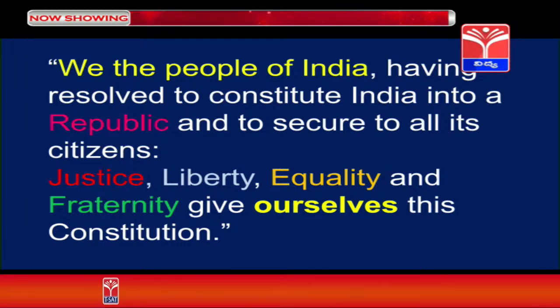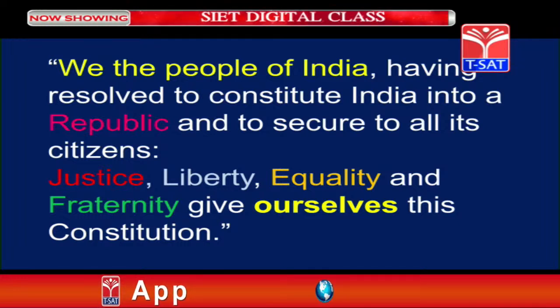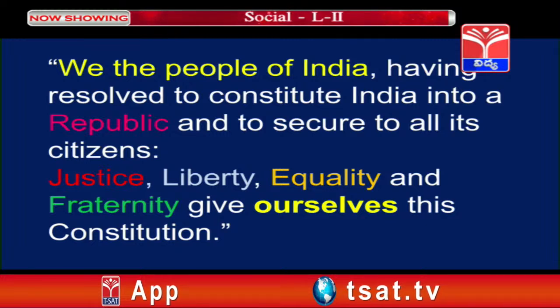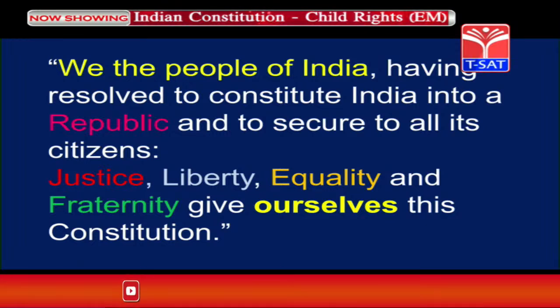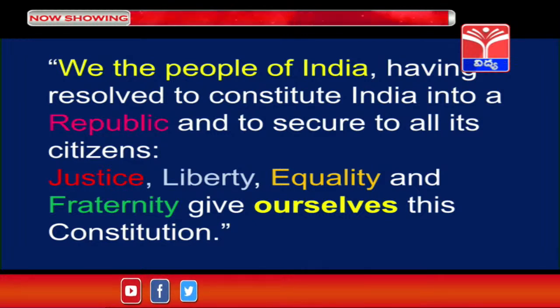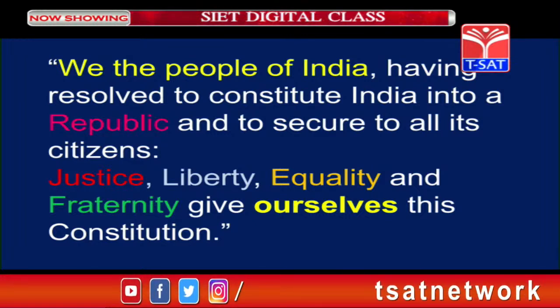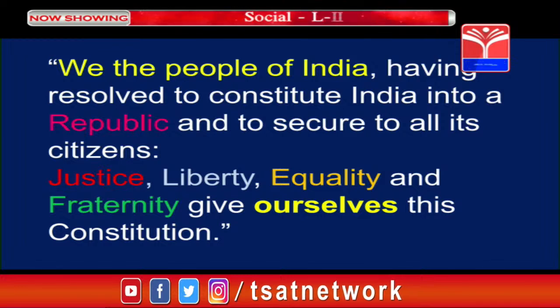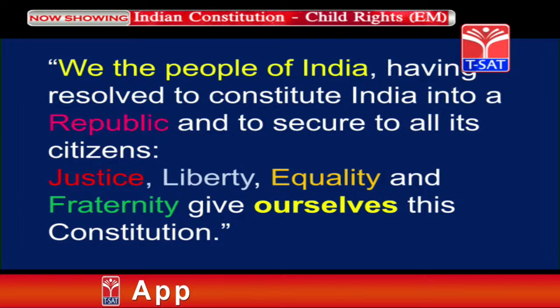Here we see the main statement: we the people of India, having resolved to constitute India into a republic and to secure all its citizens justice, liberty, equality and fraternity, give ourselves this Constitution.